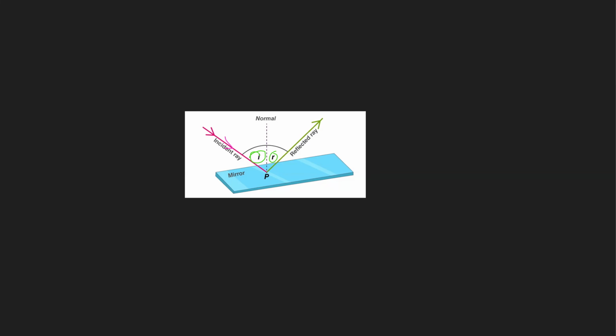So here we have an imaginary line. This imaginary line is called the normal, and it is perpendicular. That means it makes 90 degrees with the plane, whether it is a mirror or whatever the plane is. So this normal is 90 degrees. The angle between the normal and the incident ray of light we call the incident angle. And the angle between the reflected ray and the normal we call the reflected angle R. You can call this one theta I, and here theta R, or you give it any name, X or Y or whatever.